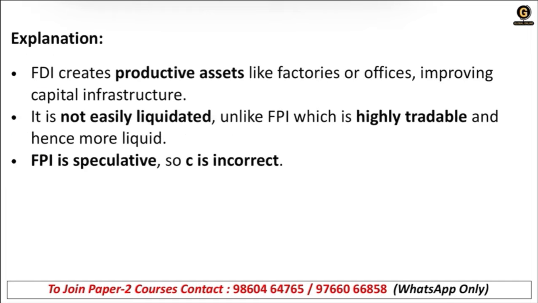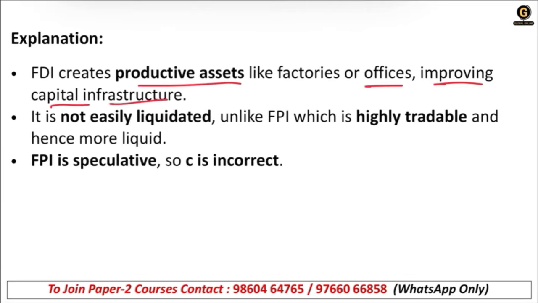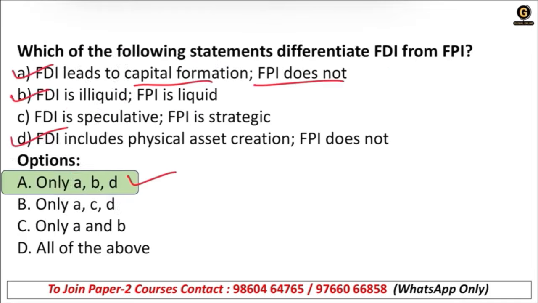Correct? See, FDI creates productive assets like factories or offices, improving capital infrastructure. Right? It is not easily liquidated, unlike FPI, which is highly tradable and hence more liquid. Correct? FPI is speculative, so C is incorrect.